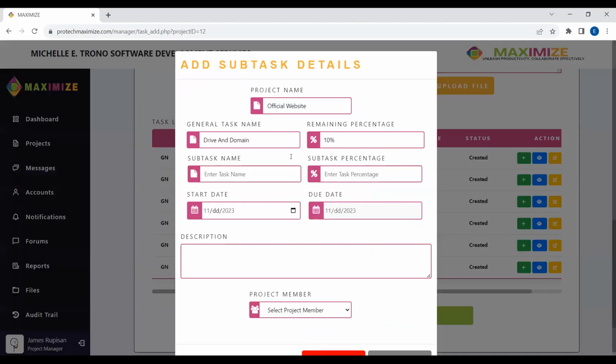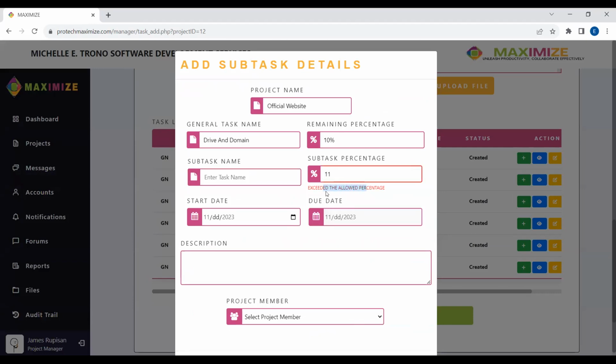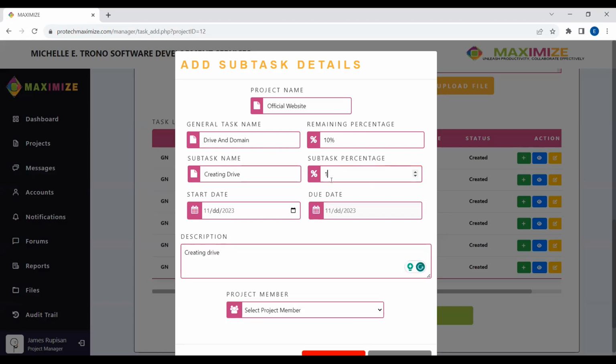For instance, in drive and domain, we have 10%. We can create 3 or 4 subtasks as long as the total will not surpass 10. If we try to add a subtask percentage of 11, of course, it will not allow us. So let's just create 1 subtask for each general task to make it faster.